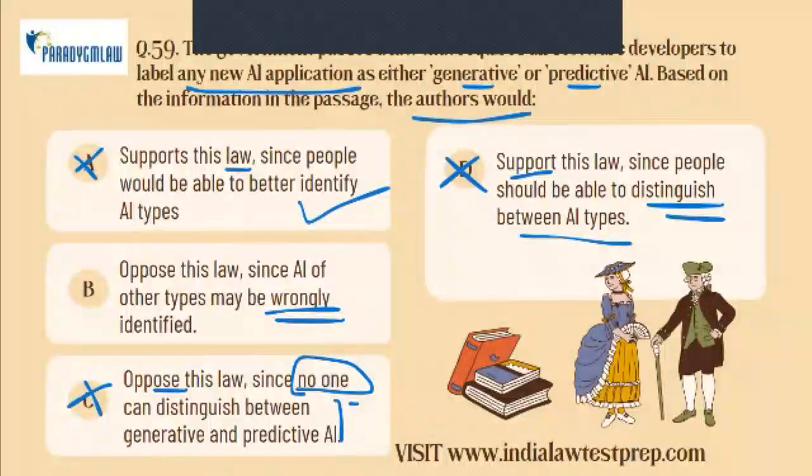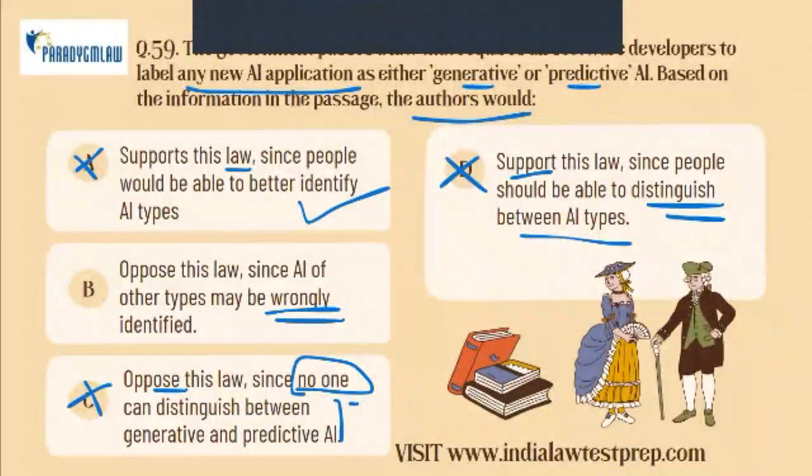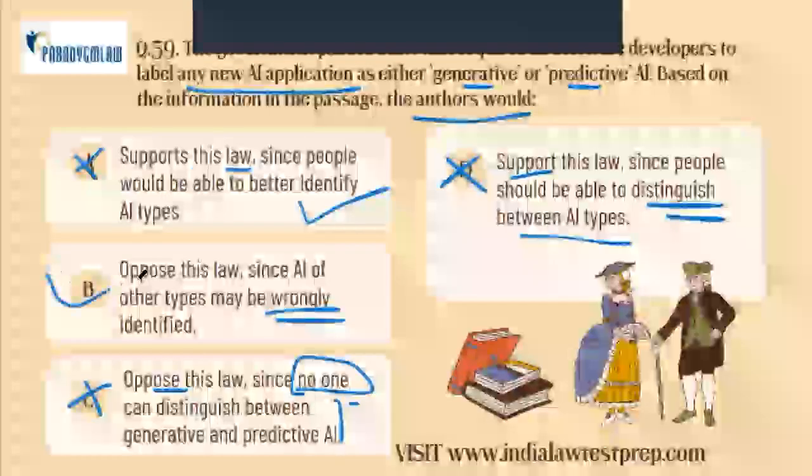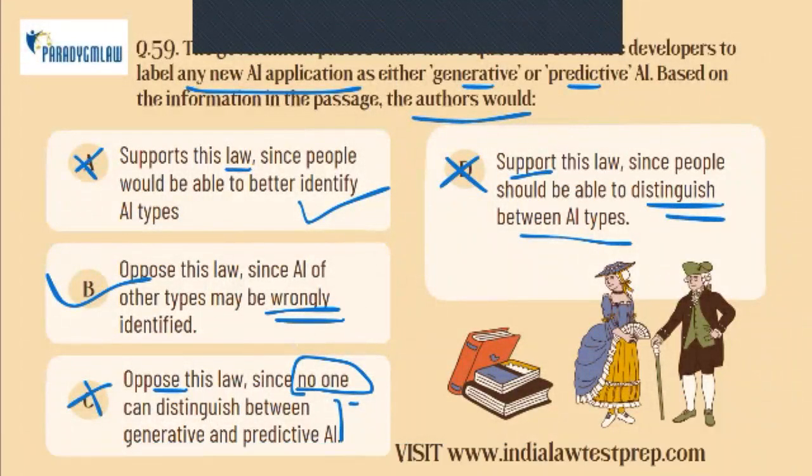If the law forces a wrong label, it will create more confusion, not less. Correct? The authors would oppose this law because AI of other types might be wrongly identified, and that is the answer. Okay, option B is correct. Forcing two labels would misrepresent AI, and I think that's why the authors would oppose this law.